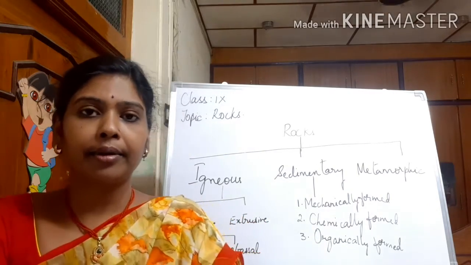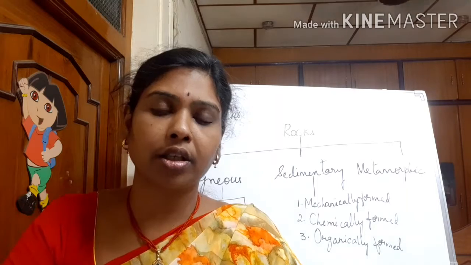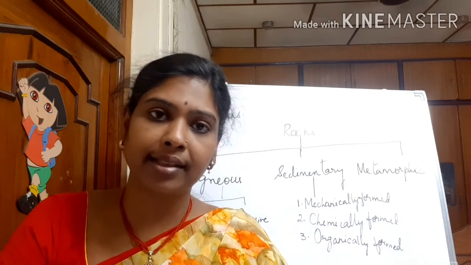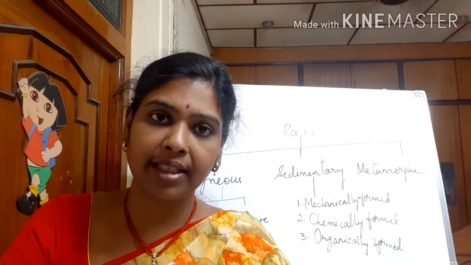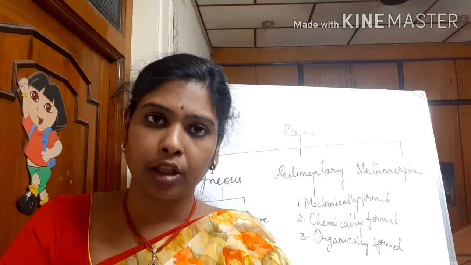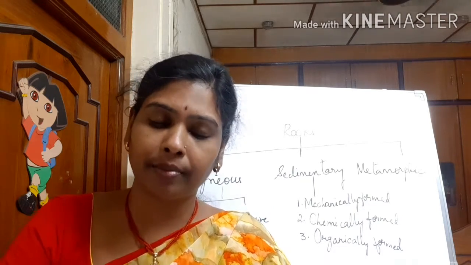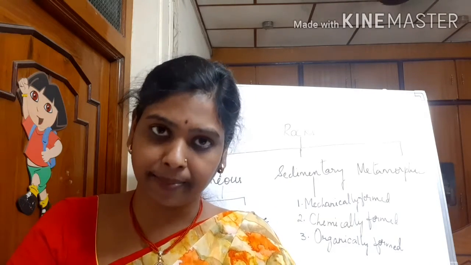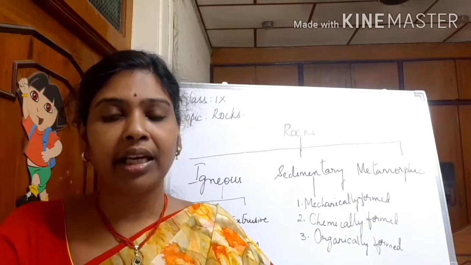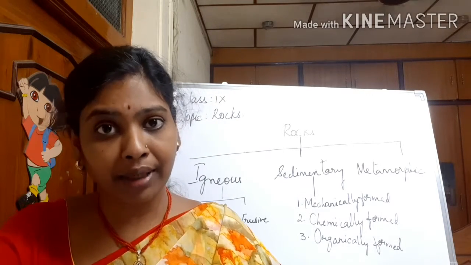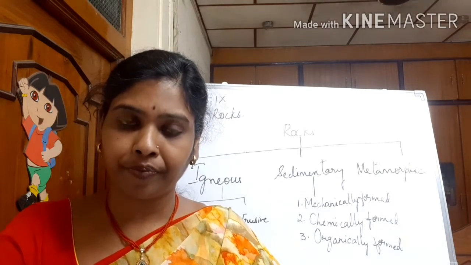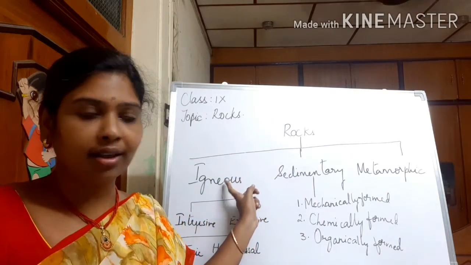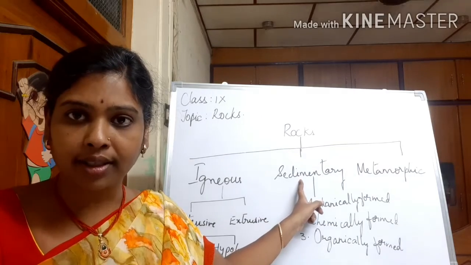Metamorphic rocks are formed because of the process of metamorphism. Morphism means changing. Meta is on a very big scale. So on a very big scale, if more change happens, that is known as metamorphism. This change may be physical change or chemical change or both. Metamorphism happens both in igneous rocks as well as sedimentary rocks.